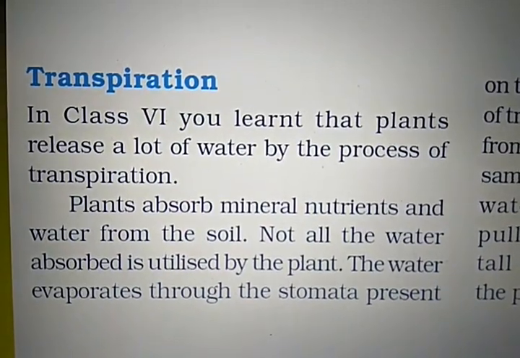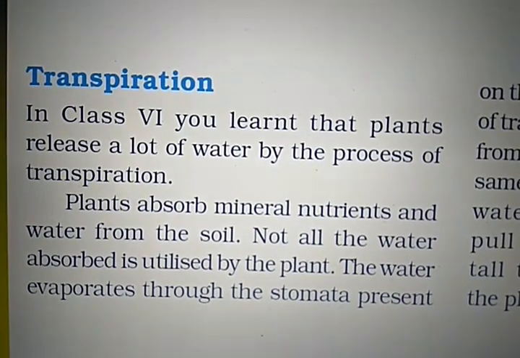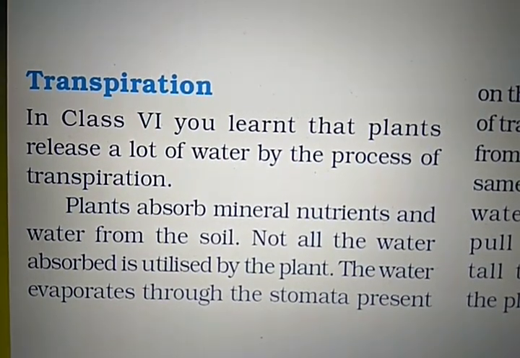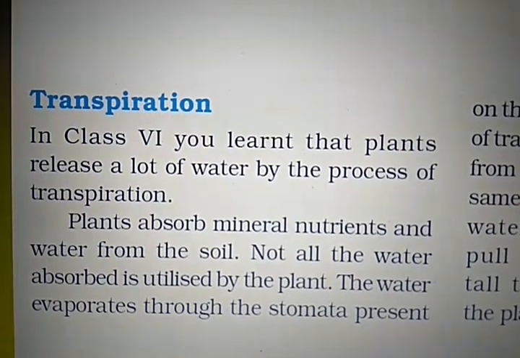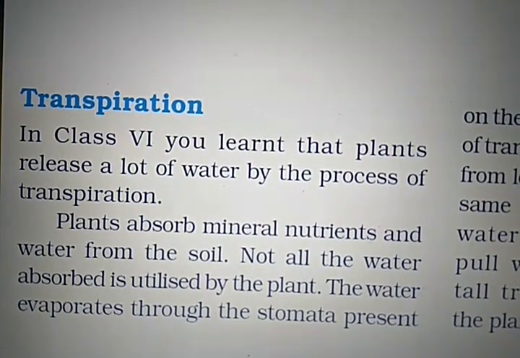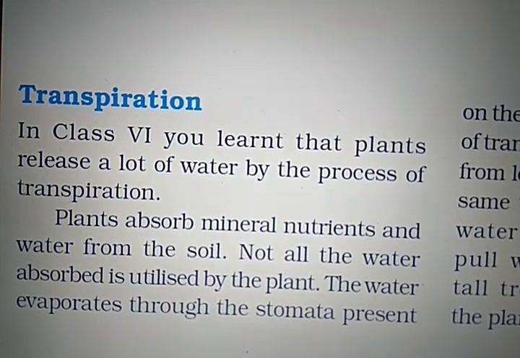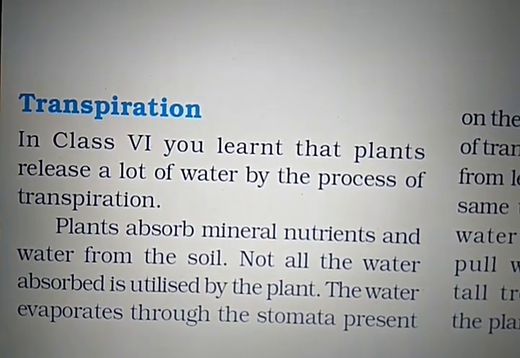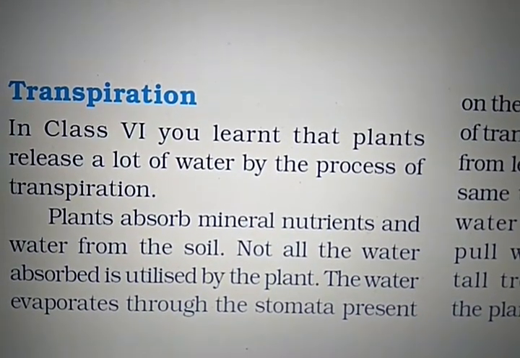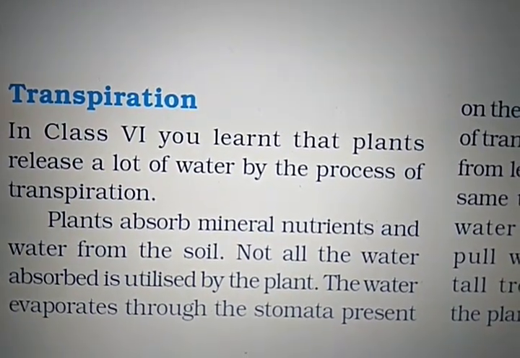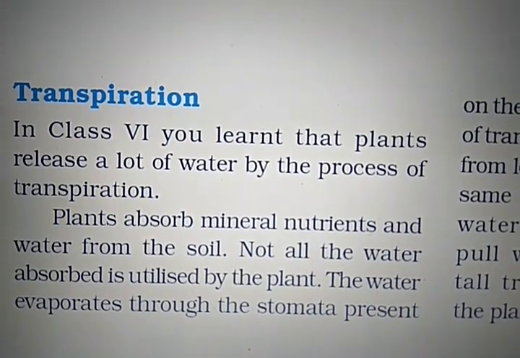And the last point of this chapter, transpiration. In class 6 you learned that plants release a lot of water by the process of transpiration. You see that in desert areas the transpiration rate is more. So that's why in desert areas the plants have leaf-like structures. The plants are thick in size, right? The stem as well as the leaves are thick, right?